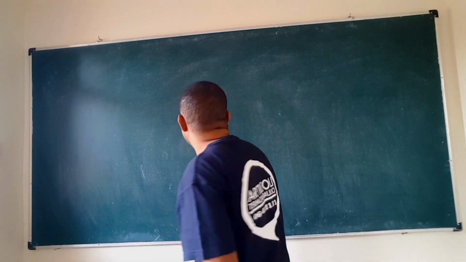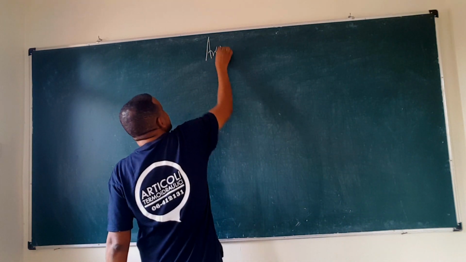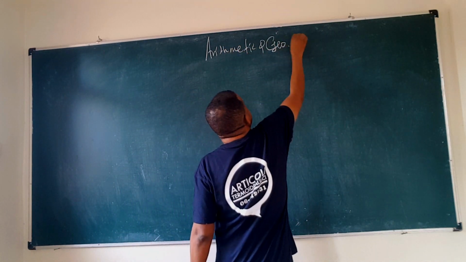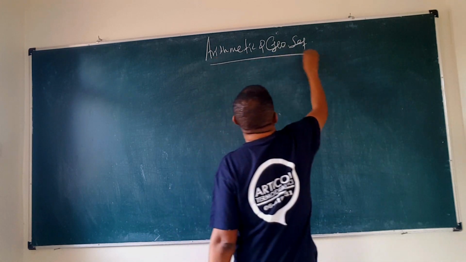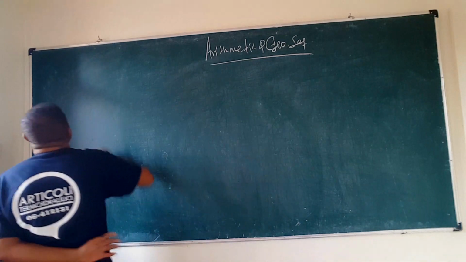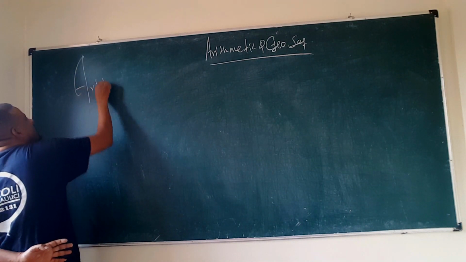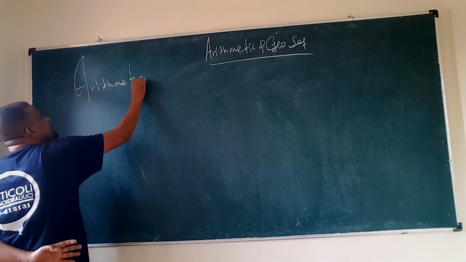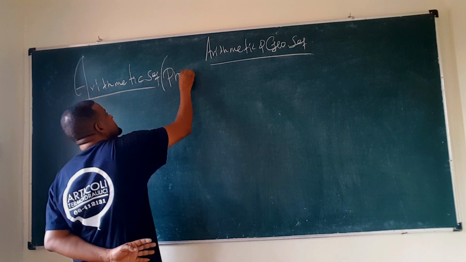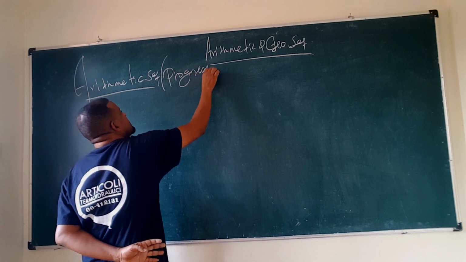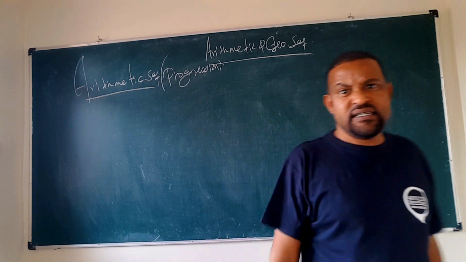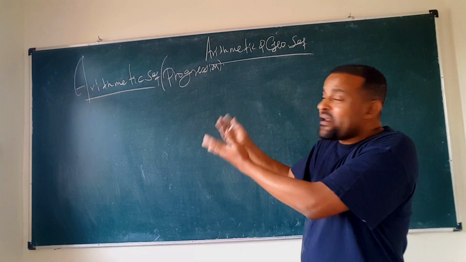What we call arithmetic and geometric sequence. These are two special types of sequences. First, let's see the arithmetic sequence. What do we mean by arithmetic sequence? Arithmetic sequence or arithmetic progression has a certain pattern. So what do you mean by arithmetic sequence?